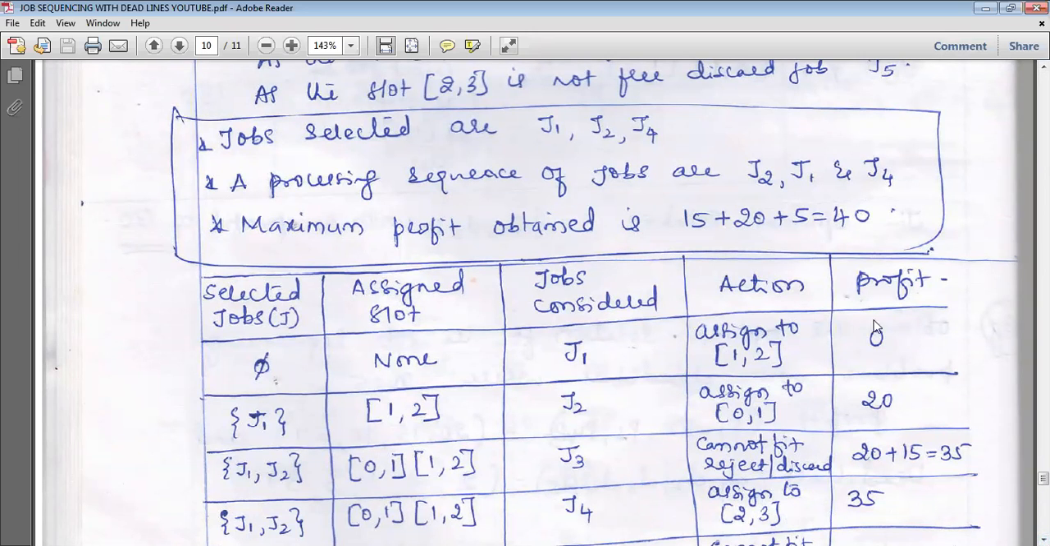And initially we are not going to select here. We are considered, we are not yet selected, so the profit will be written as 0. In the next step, the job selected is J1. We are going to select the job J1.